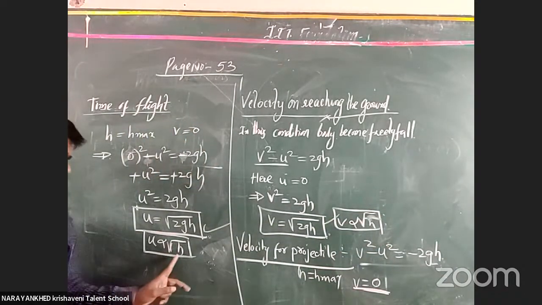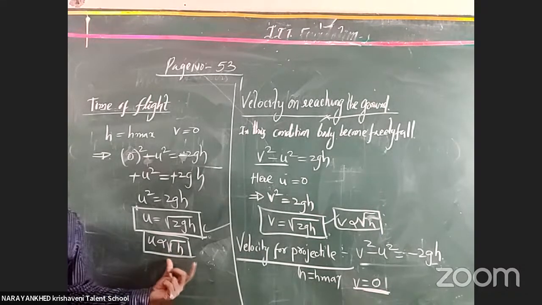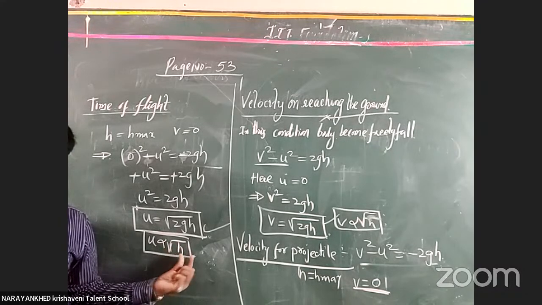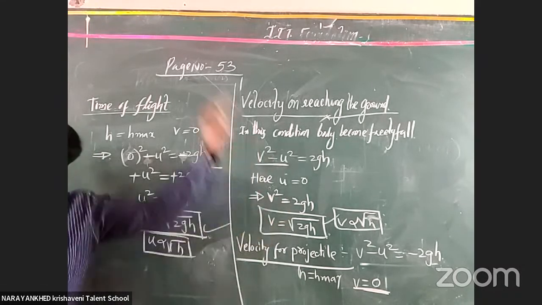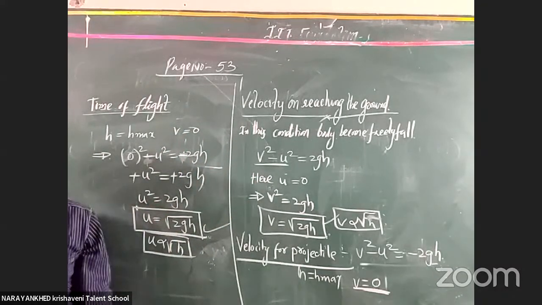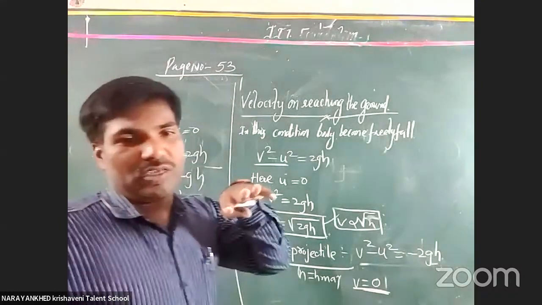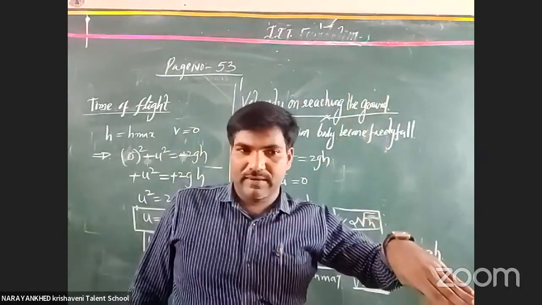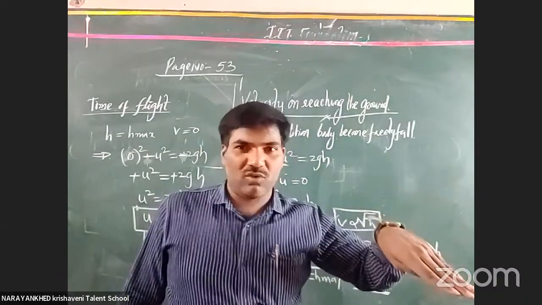When we require a maximum height, we require more initial velocity. As our initial velocity becomes more, when the body comes down from the maximum height, the velocity of the body is also maximum. Clear or not? Suppose the body is at a small height, it will be at low height, so that much effect is not given.